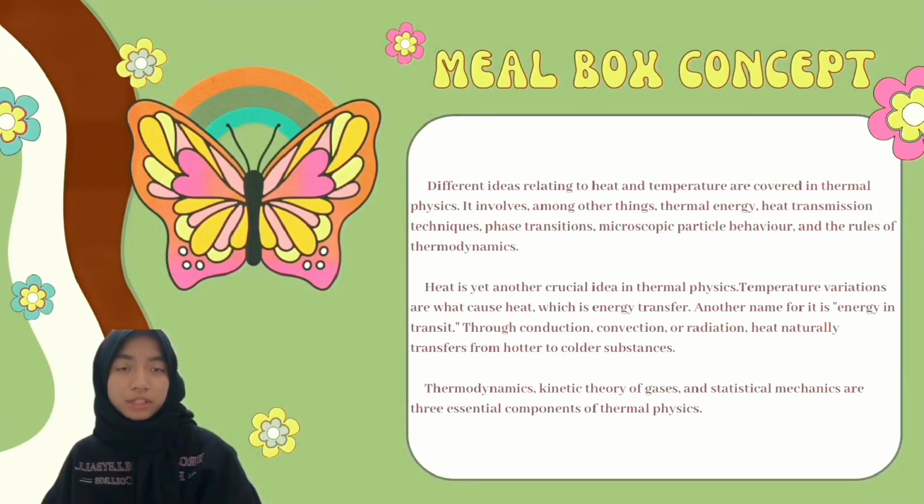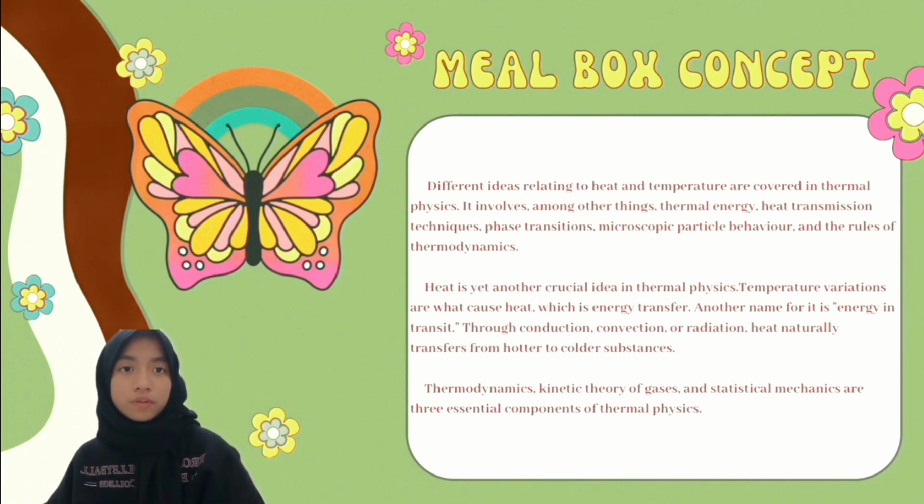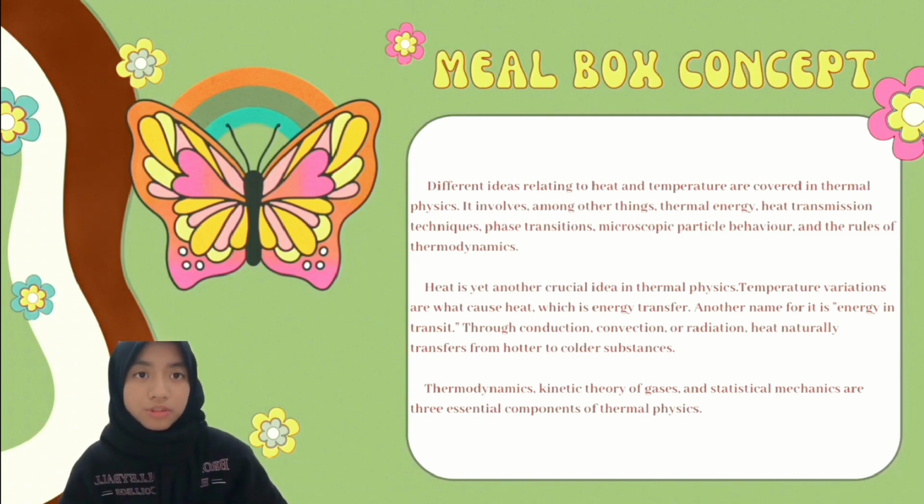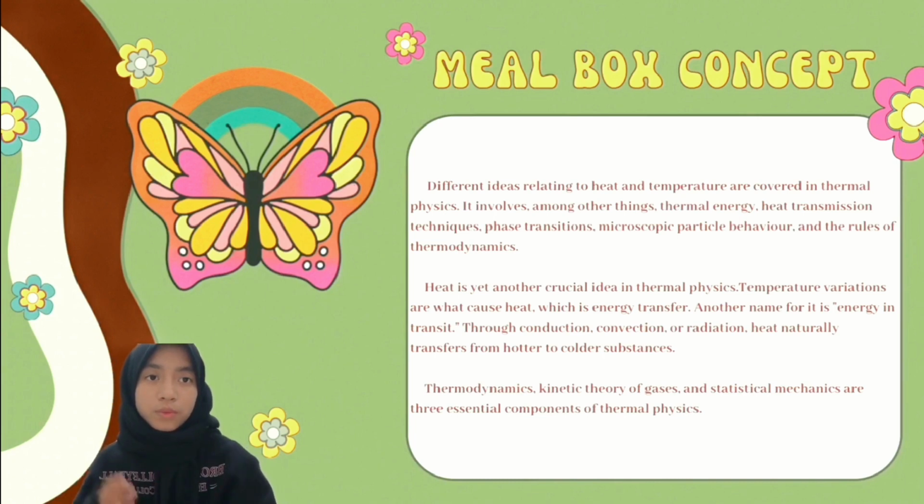Different ideas related to heat and temperature are covered in thermal physics. It involves, amongst other things, thermal energies, heat transmission technique, phase transition, microscopic particles behavior, and the rules of thermodynamics. Heat is yet another crucial idea in thermal physics. Temperature variations are what cause heat, which is energy transfer. Another name for it is energy in transit, through conduction, convection, and radiation. Heat naturally transfers from hotter to colder substance. Thermodynamics, kinetic theory of gases, and statistical mechanics are three essential components of thermal physics.